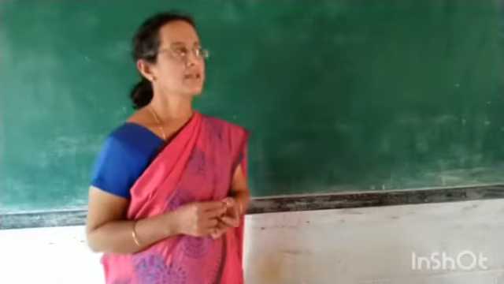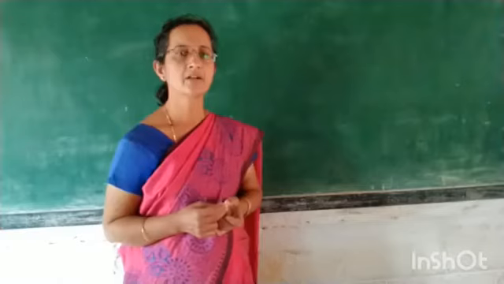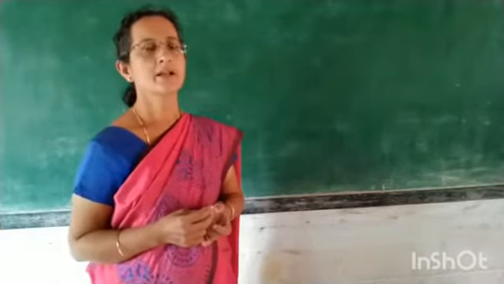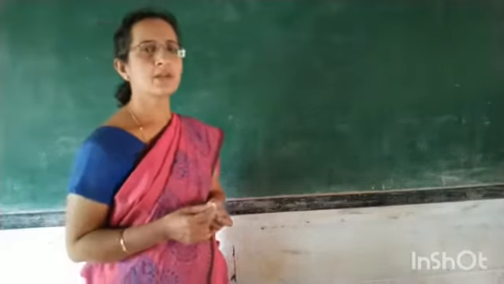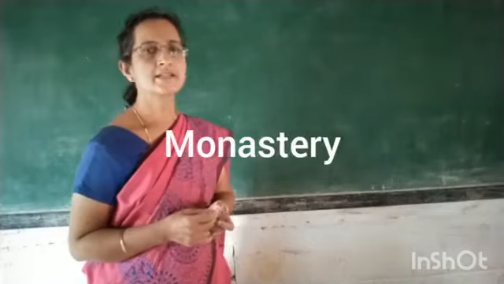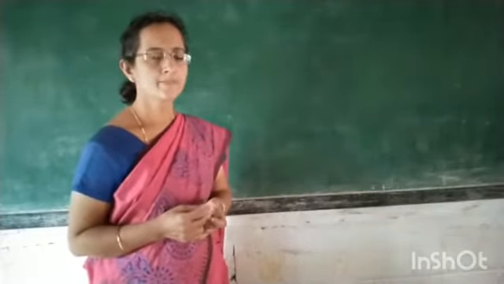But as he continued his studies, he could not get the certificate to teach, and he returned back to his monastery. As he was very much interested in science and mathematics, he continued his research work.